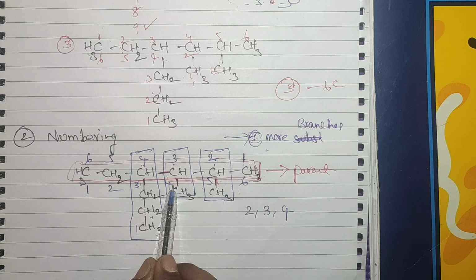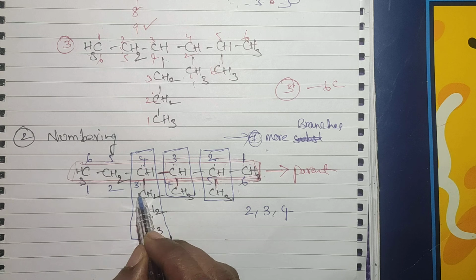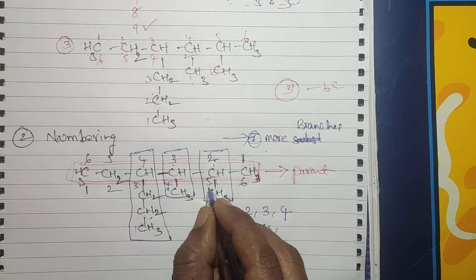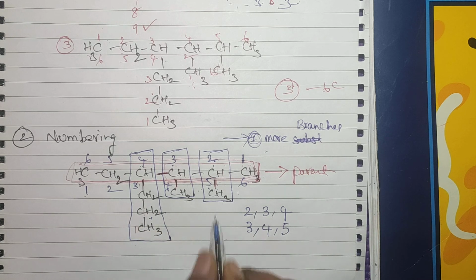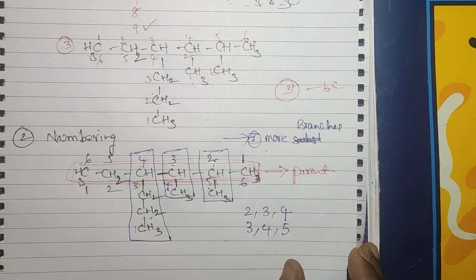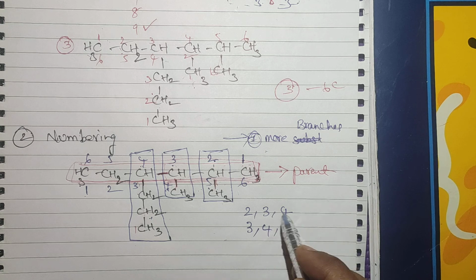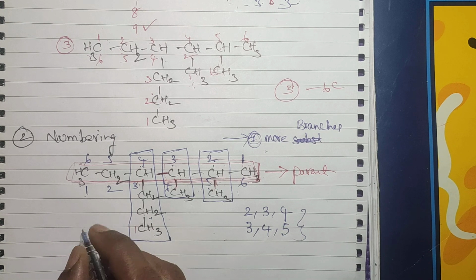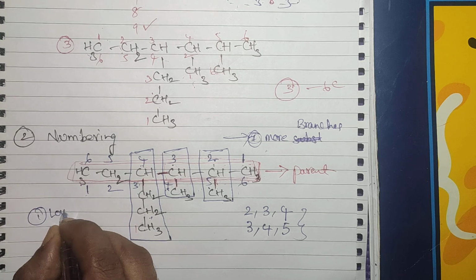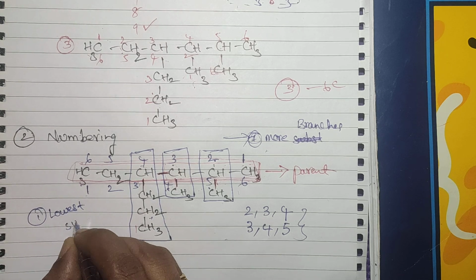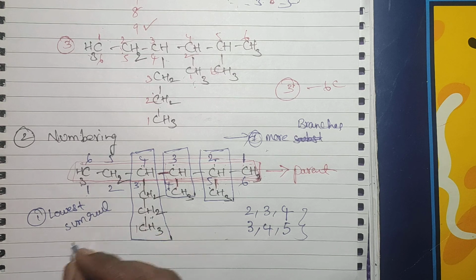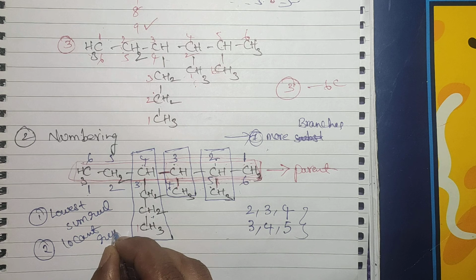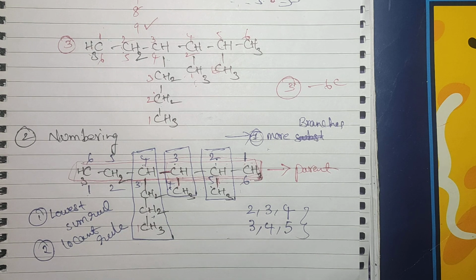From this side we give numbers from left to right. In the third, fourth and fifth positions, the substituents are present. Here we have to follow some rules to give the numbers. The first rule is the lowest sum rule. And the second is the locant rule. These two rules we have to follow.